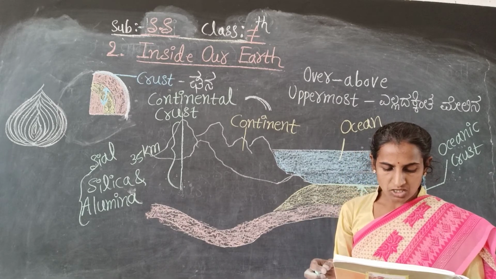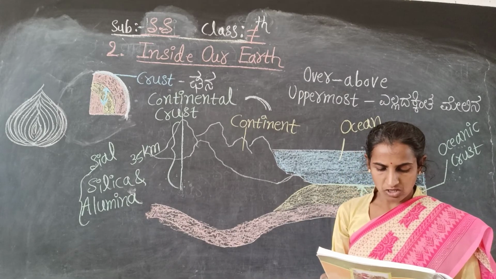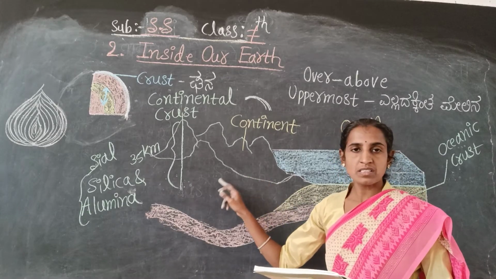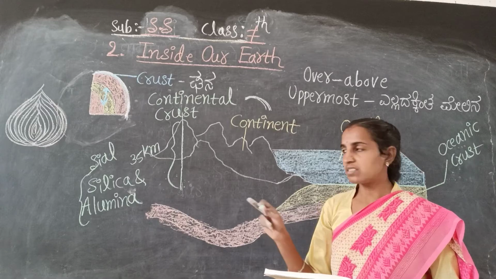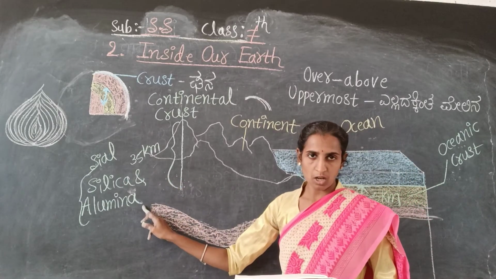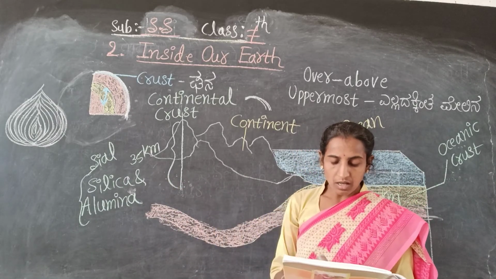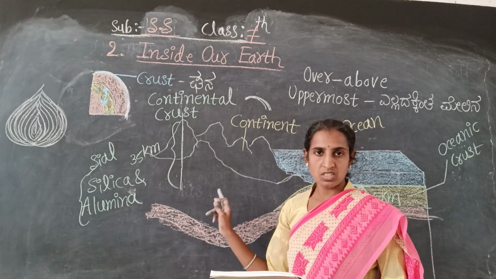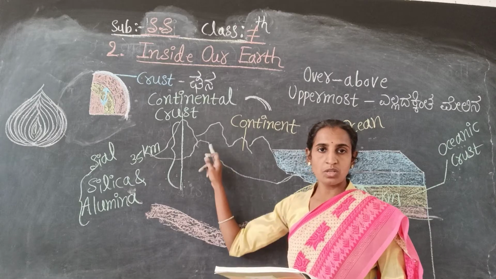The oceanic crust mainly consists of silica and magnesium. See here, before I told that the continental crust consists of silica and alumina. Like that only the oceanic crust.